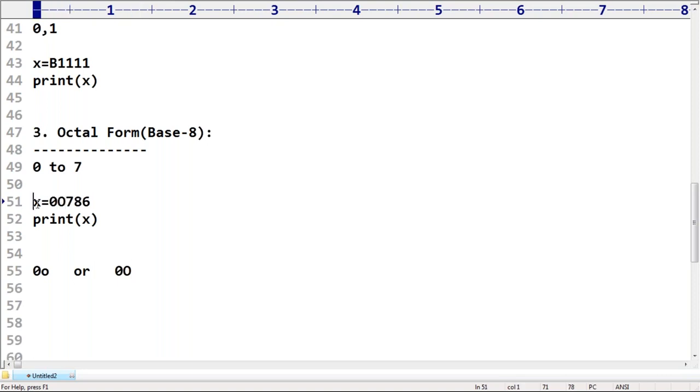Can you please tell what output we are going to get now? Sir, the 786 will be converted into decimal and the equivalent decimal value we are going to get. Correct?